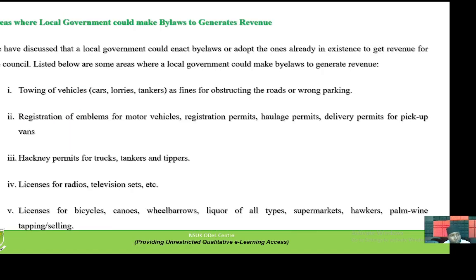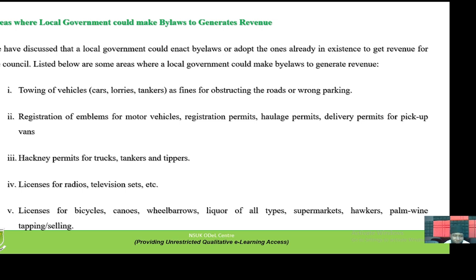Then we are done with sources of revenue. Now we are going to look at areas where local government could make bylaws to generate revenue. Bylaw, we all know, is a law made by local government. As the body responsible for making law, they make laws in order to generate their revenue. They make laws within the local government, in essence, to have some other sources of government revenue.